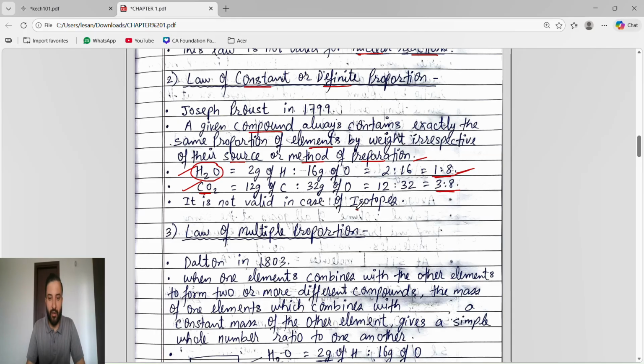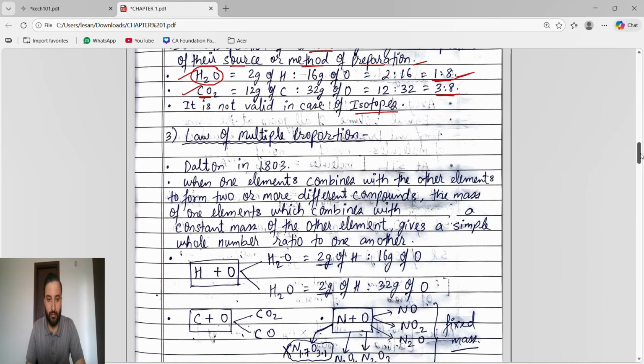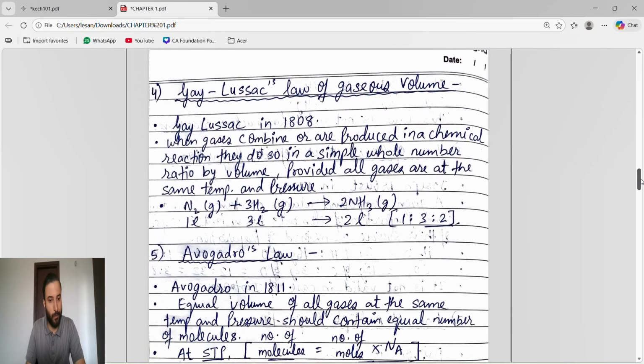It is not valid in case of isotopes. The reason behind it is, we know isotopes, right? What are isotopes? Yes, let's see what isotopes are.